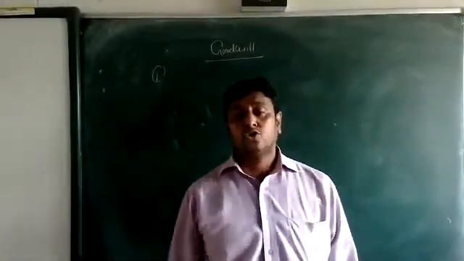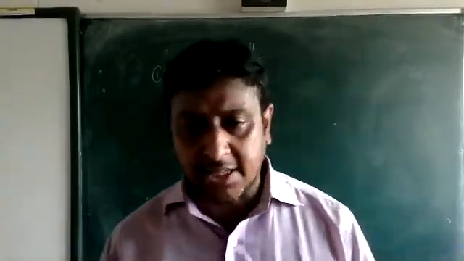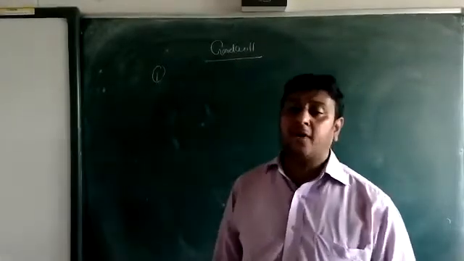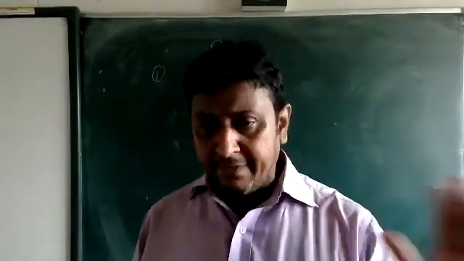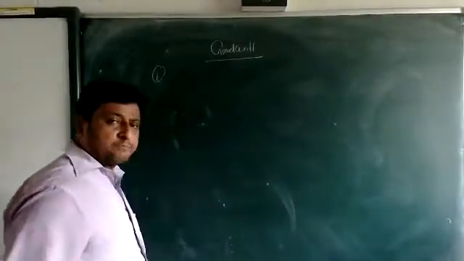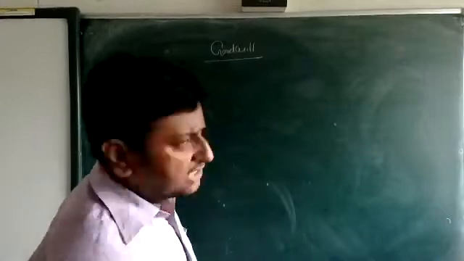Second is the super profit method. Third is the capitalization method, in which we capitalize super profit and capitalize average profit. So first we are going to start with the average profit method. Okay, beta?